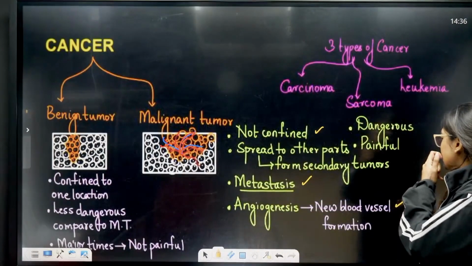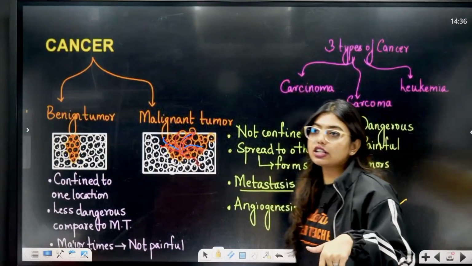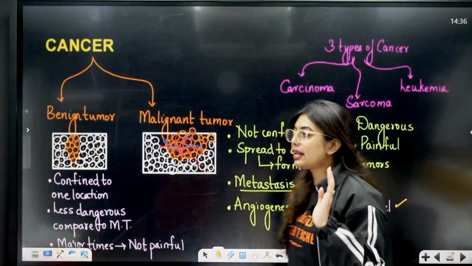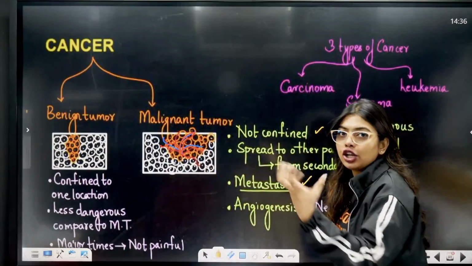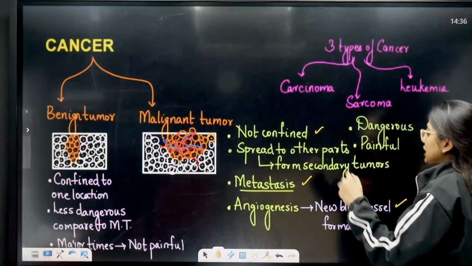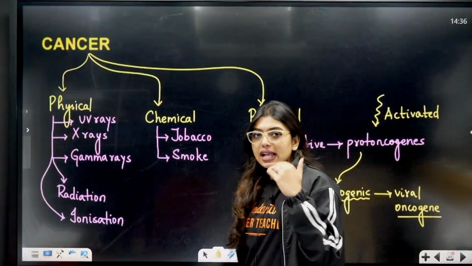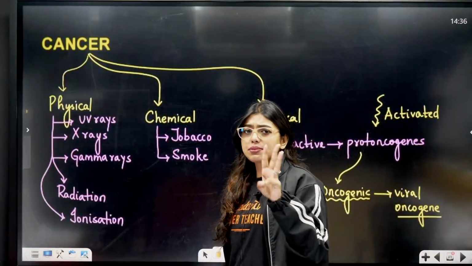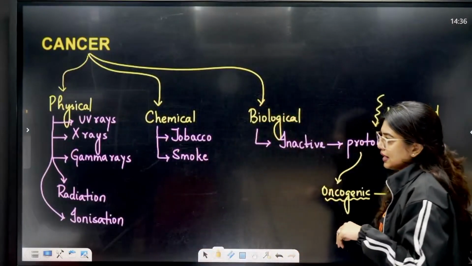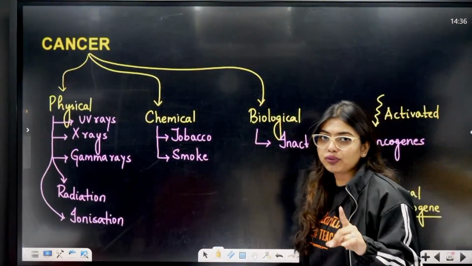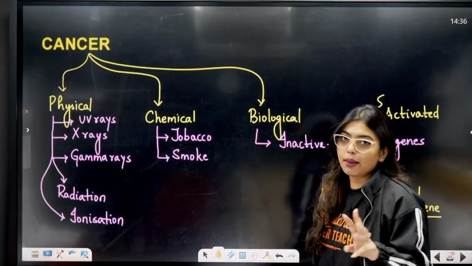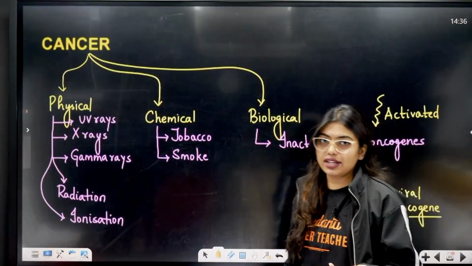Angiogenesis is new blood vessel formation around them so that they get all the supply and the other cells do not get any supply. These cells will steal the nutrients from the other cells. Very problematic, students. Now, cancer can be caused by three means: physical, chemical and biological. Physical can be by UV rays, X-rays or gamma rays. That means radiations and ionizations.